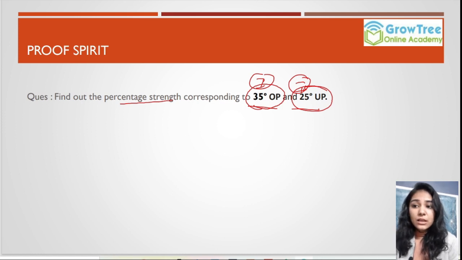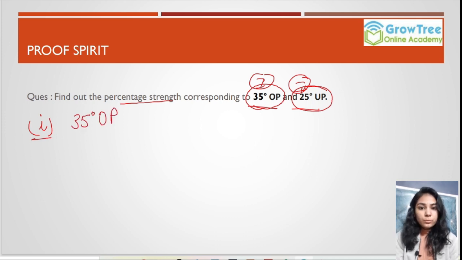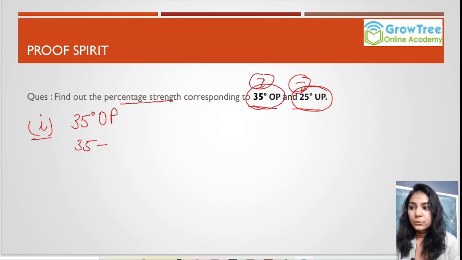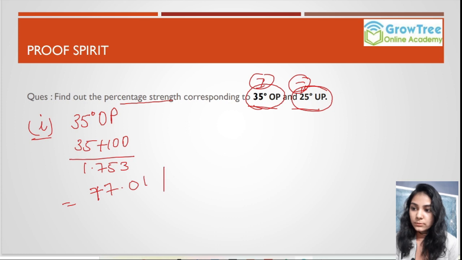So let's do the calculations for the first part, which is 35° overproof. Since we have the overproof value here, we will add 100 to it and then divide it by 1.753. So the answer would be, after calculation, 77.01% volume by volume.